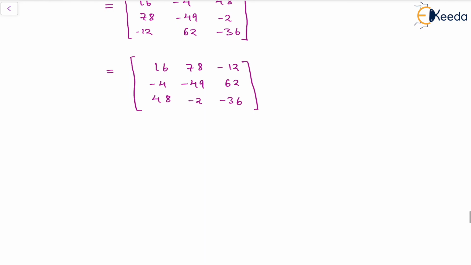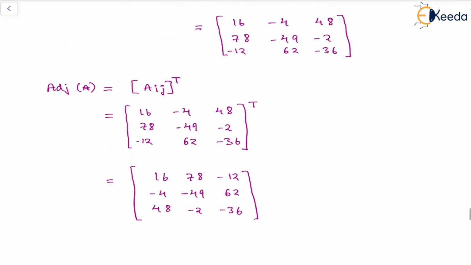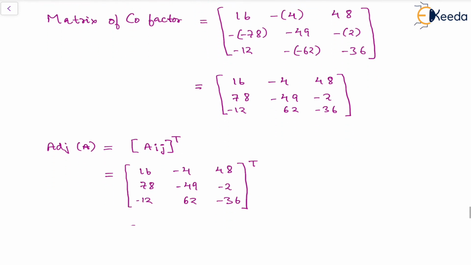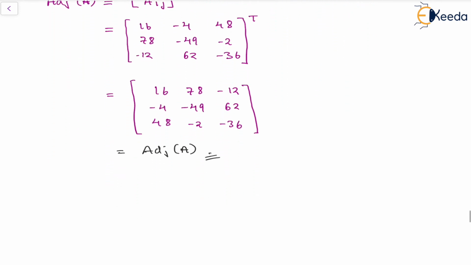So this is the adjoint A we were trying to find. So the first thing we did was finding the minors of all the elements, then forming the matrix of the cofactors, and the transpose of this gives the adjoint A.